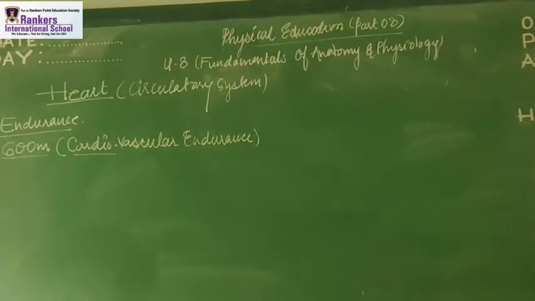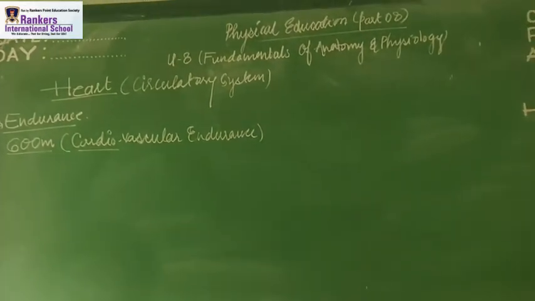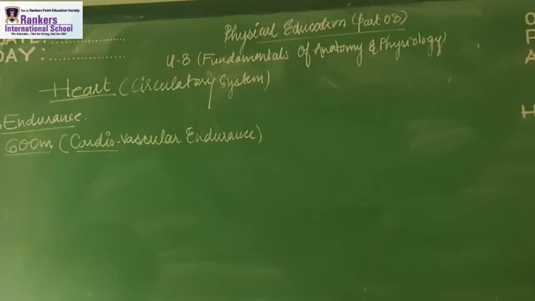So students, right now, as you all know, we are dealing with this system, that is the circulatory system, and we are talking about the heart. So I want to explain this part in a very specific manner, so that we know the actual structure of the body.